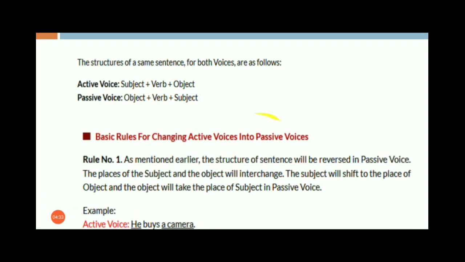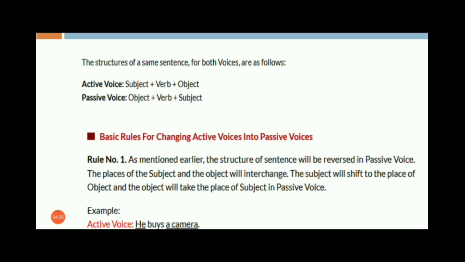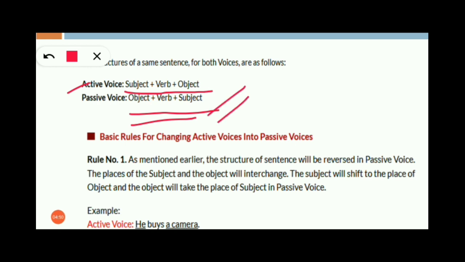Now moving on to the simplest structure of both the voices, that is active and passive voice here. Whenever you are writing active voice, follow the structure subject plus the verb plus the object. Whenever you are writing a passive voice, the structure becomes object plus the verb plus the subject. Okay, all of you, I hope this is clear to you.